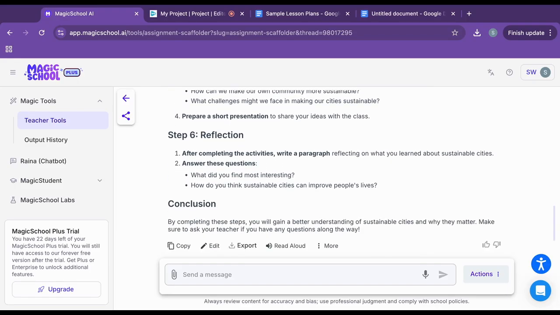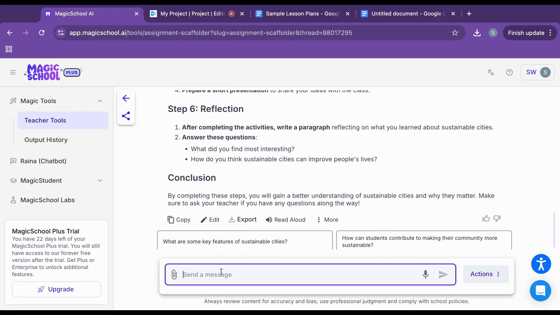and then you could always use the send a message button to either create more instructions for a certain aspect or ask it to take away a step or create another step, but you can continue to build on the output using the message button below. Once you're all done, you have that option always to copy, edit, or export to a doc or Microsoft Word.